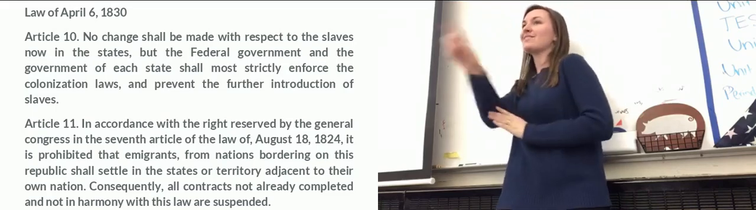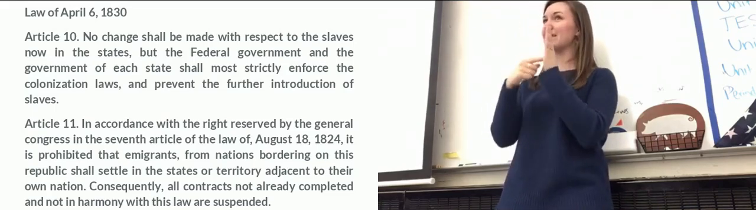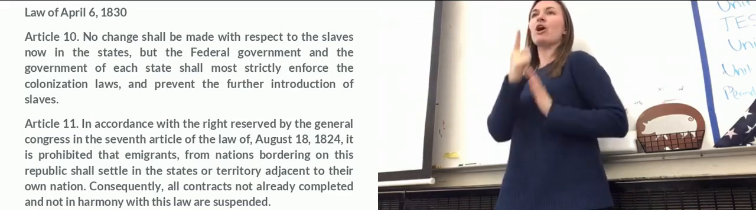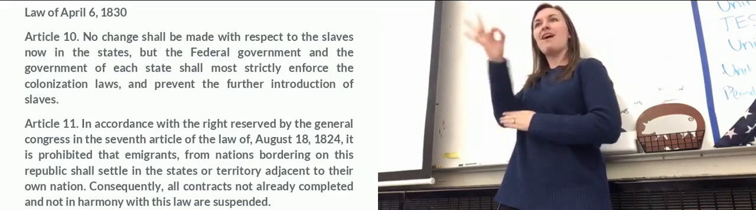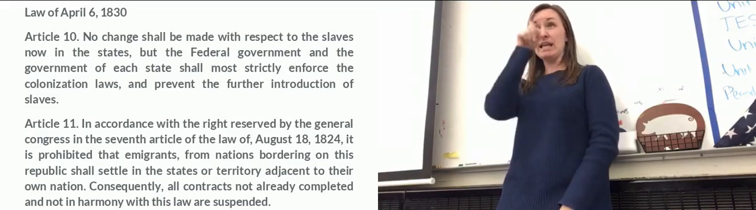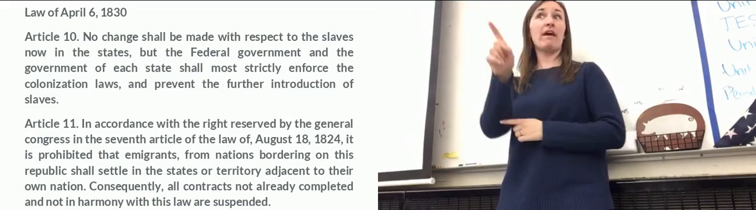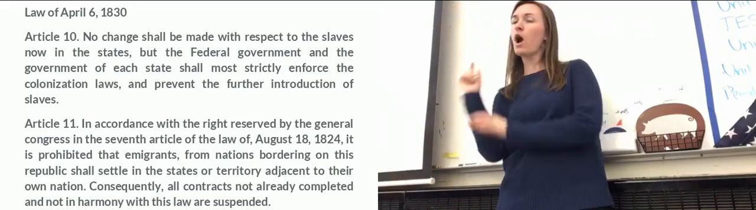It's going to be passed, called the Law of April 7, 1830, and it's basically going to say several different new laws for Texas, but here's some interesting ones. For example, Article 10 says, each state shall most strictly enforce the colonization laws and prevent the further introduction of slaves. What does that mean Texas is going to ban? Slavery. So who's going to be angry about this? The South, who mostly are going into Texas to have slaves.